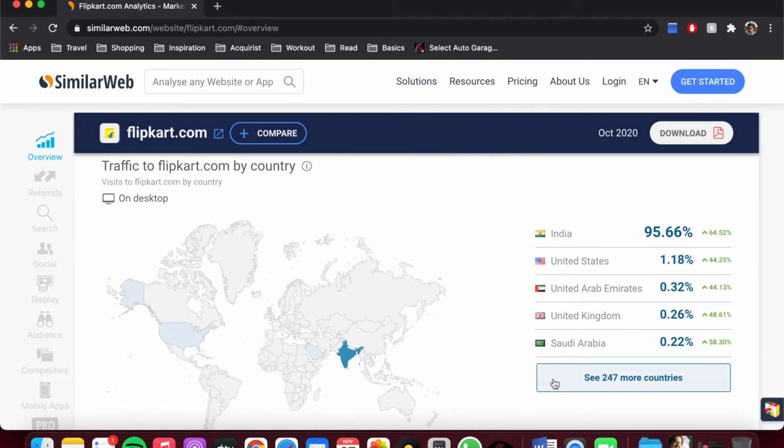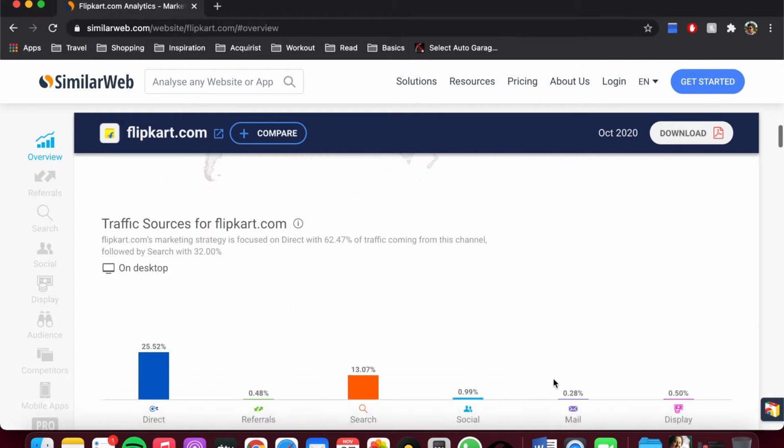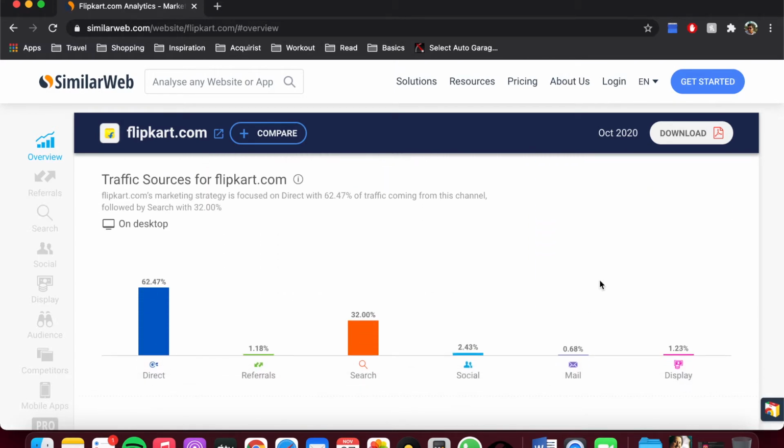The next section shows us traffic to Flipkart.com by country. For example, I can see India giving almost 96% of the traffic to Flipkart, and then US contributing around 1.2%. Now this is the most important section which we were looking to answer in today's video, and you can see the traffic sources that are getting traffic to Flipkart.com.